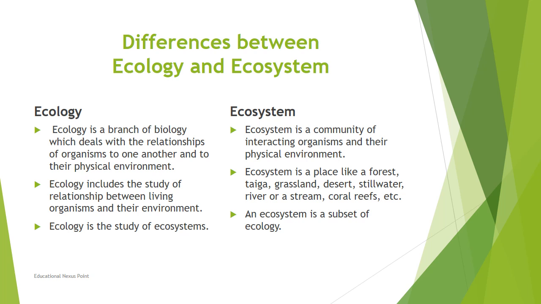Ecology mainly focuses on the relationship of organisms and the environment in which they live.